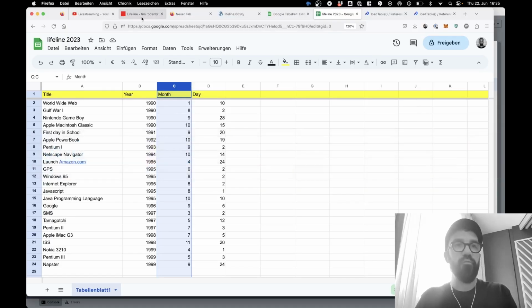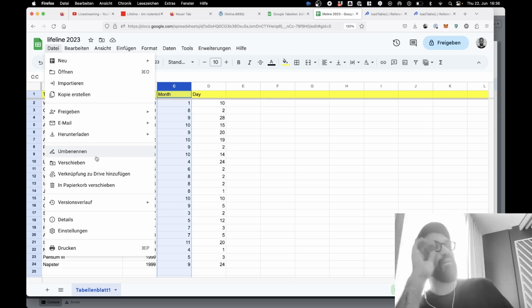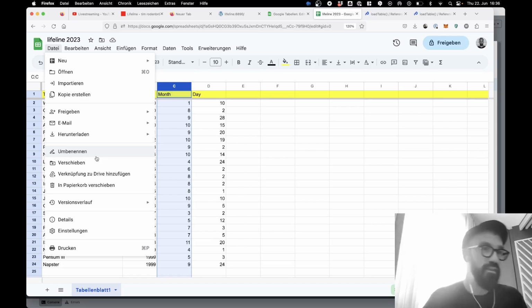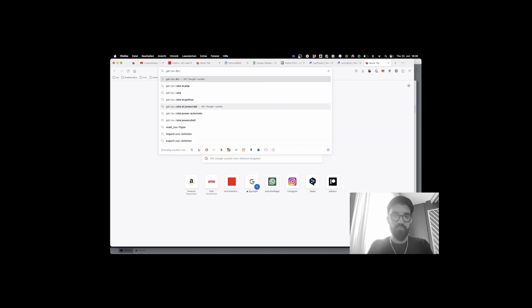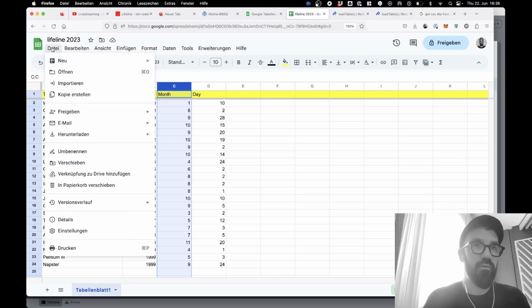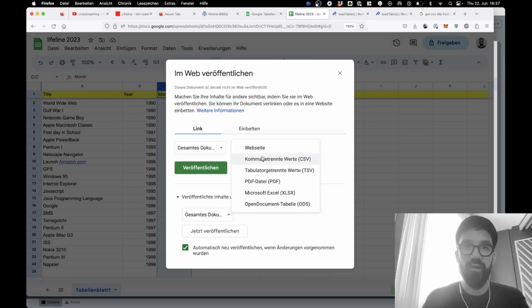So let's see if we can pull it from Google Sheets directly. That would be amazing. I mean, imagine that would mean that people could fill a table in real time, and you can pull the data into Processing at any time you want and create a visualization out of that. That's so nice. Get CSV data from Google Sheets via URL: File, Share, Publish to the web. Publish to the web, easy peasy. Yeah, that's great. Here we go.